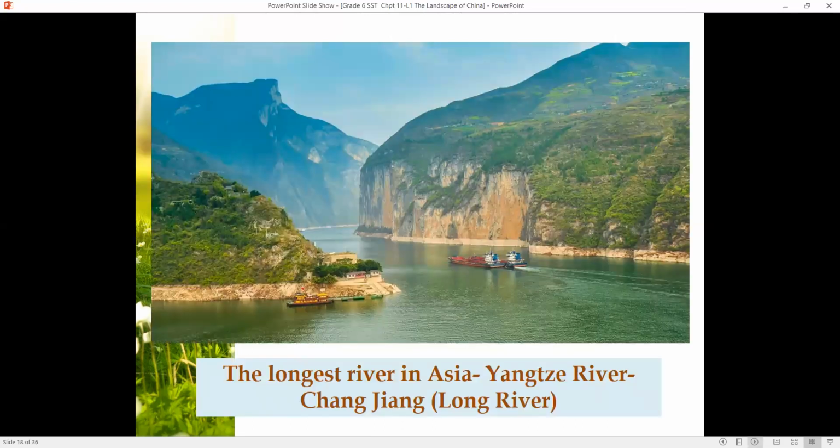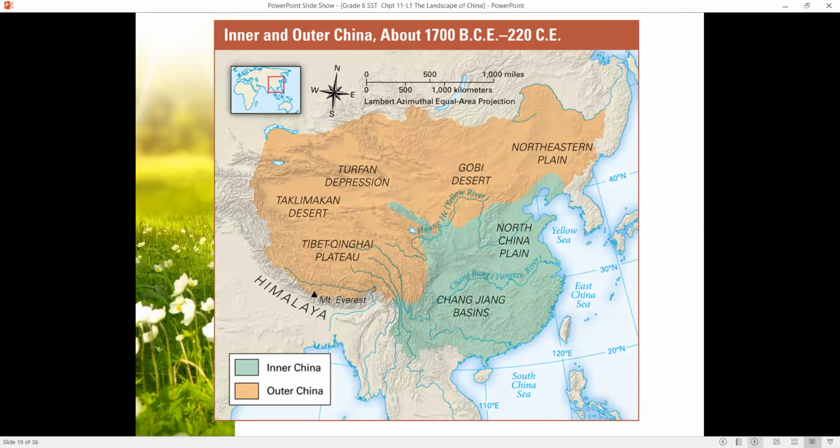Here is a picture of the longest river in Asia, the Yangtze River, or the long river, known as Changjiang. Now here you can see a map showing you the outer China and inner China. The inner China is mainly the areas which are close to the river. The outer China is mainly the mountains, the Tibetan plateau region, the Taklamakan desert, the Gobi desert, the northern plains, and eastern plain. These are, as I told you earlier, the steppes, the dry grasslands, the dry areas further in the north.